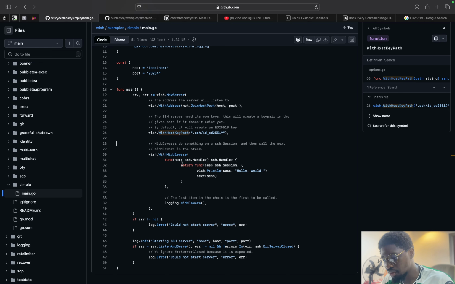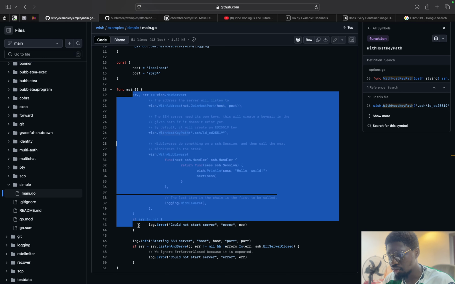So with middleware, then we have a function that takes in the next handler. So it sends in a session. All right. So within that session, what is going on? This is very cool. Then we also log the events of that particular session. Straightforward and simple. Then we log the errors if the server didn't start, and yeah, that's cool. So I'm just going to copy this.